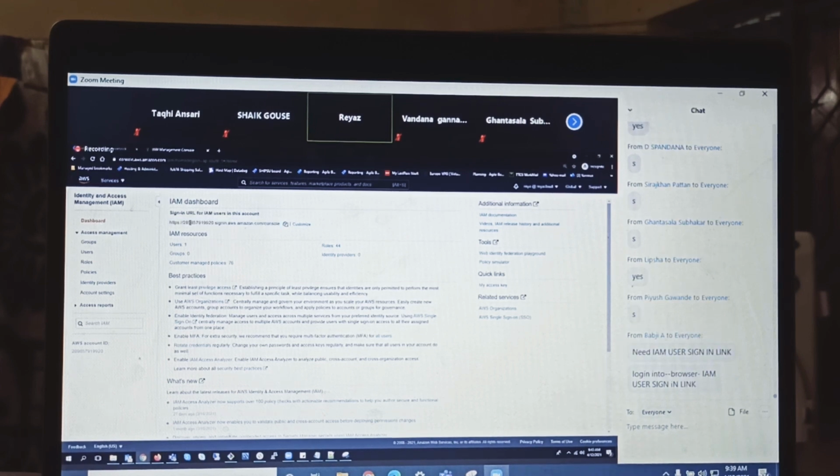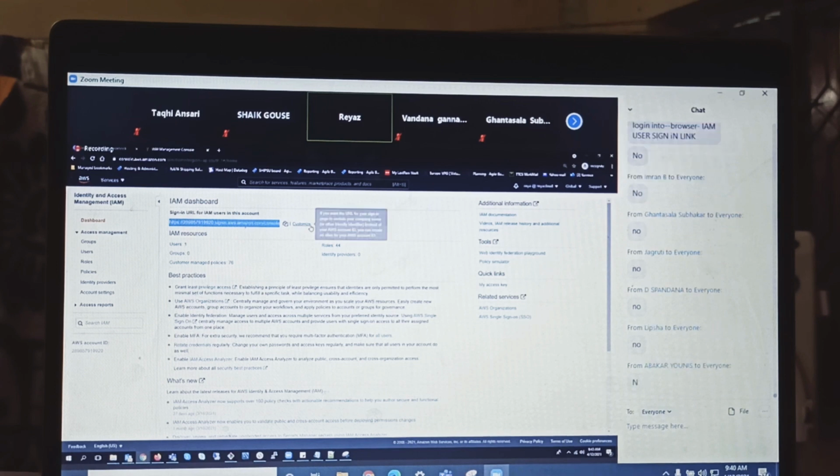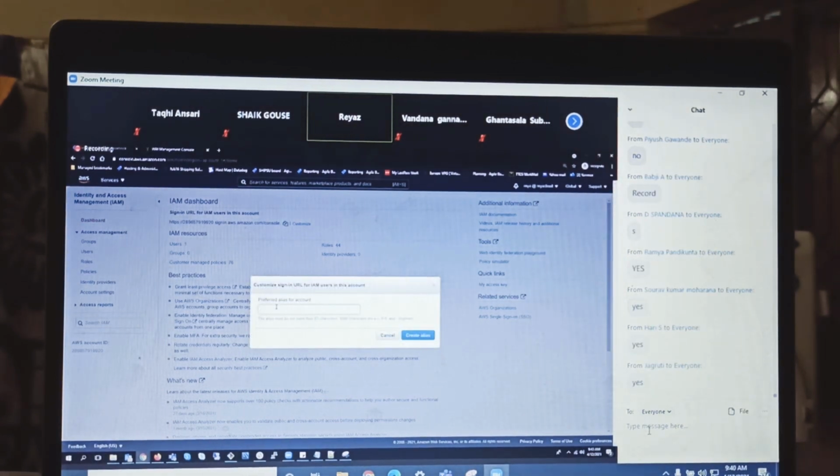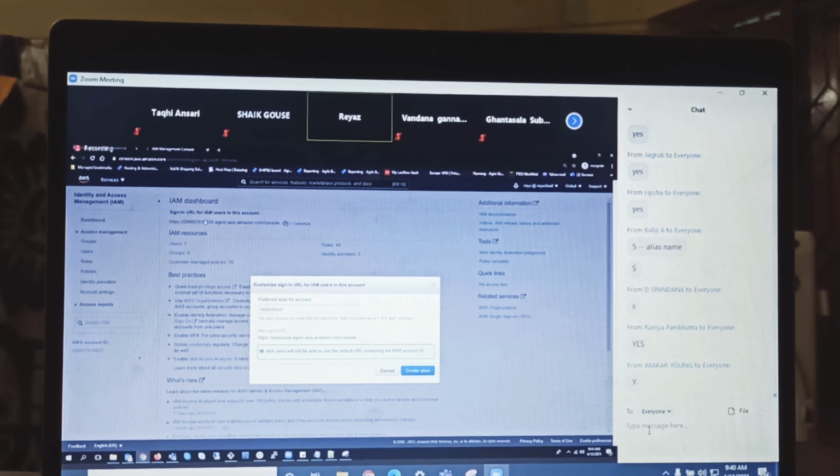But is it good to see this kind of account number in your browser? Do you remember this account number? No. So what if we can customize this, and instead of this account ID, give some alias name? Yes. Here you click on customize and I give any name. I am giving something called React Cloud. Do you see this? So you can still log in with the account number.